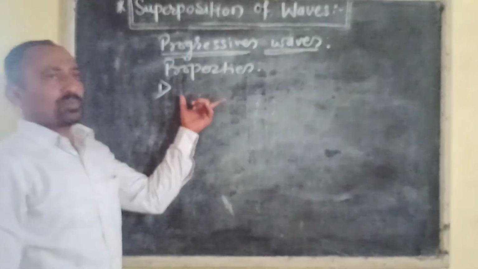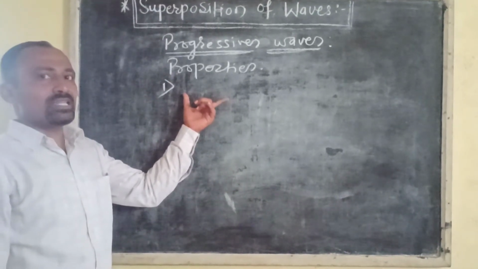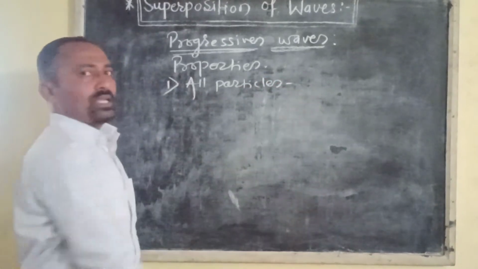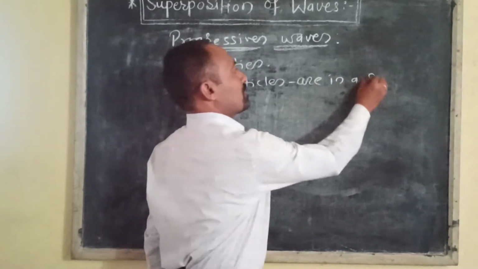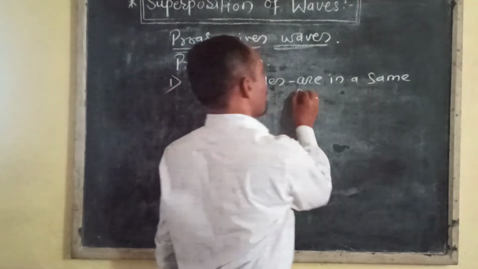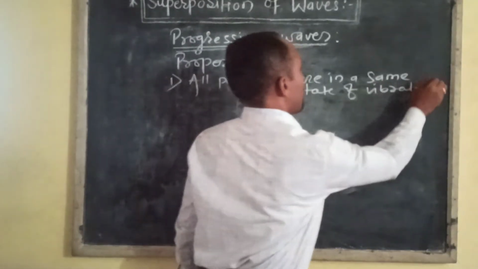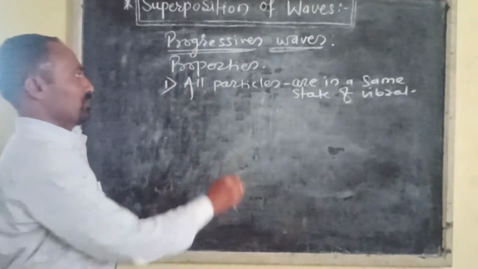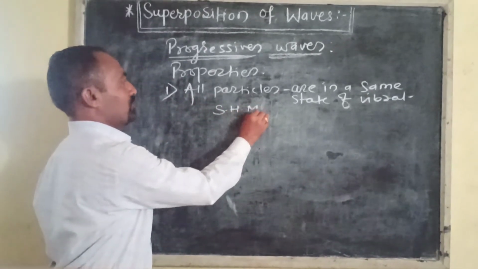We study the properties of progressive waves. The first property of the progressive waves is that all the particles of the medium are in a state of vibration. That is, the particles perform simple harmonic motion.